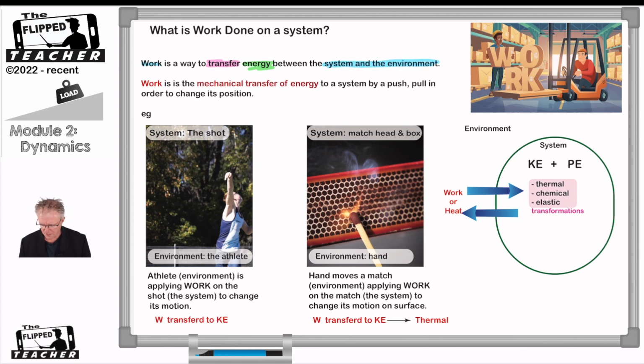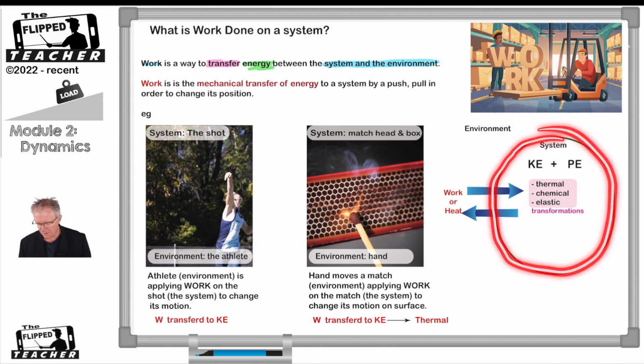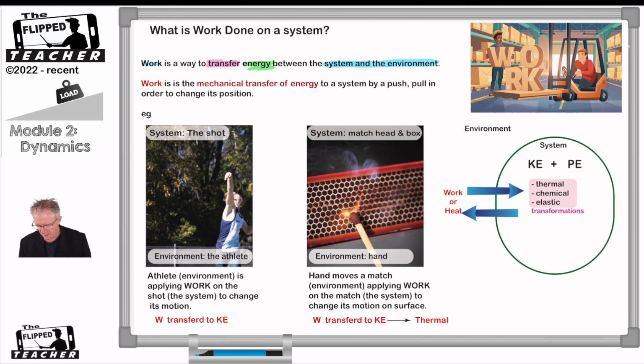So if we have a look at our diagram down here, we can see that the system under investigation, just like we were talking about before, is here. And within that system, you have energy. You have kinetic energy, potential energy, and then you have other types of energy as well: thermal energy, chemical energy, elastic energy. All of this is within the system under investigation. And then we have the environment. But work is the transfer of energy from the environment to the system.